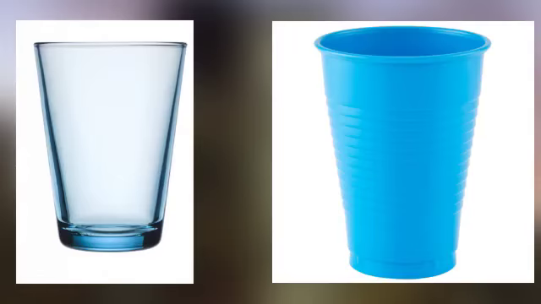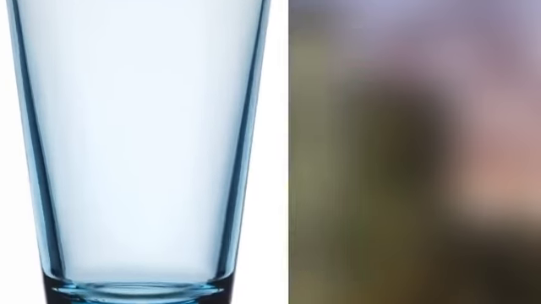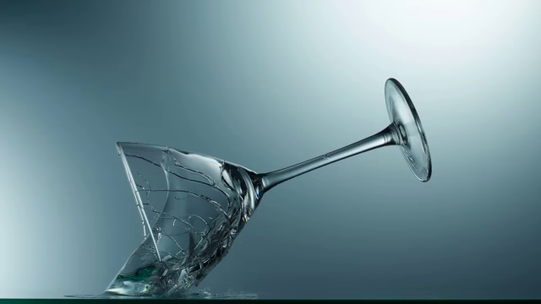Compare glass and plastic, for instance. A molecule in plastic contains thousands of atoms, all vibrating together to keep the plastic in one piece. Meanwhile, when we look at a molecule of glass, we can see that there are only 3 atoms inside of just one molecule. Therefore, a glass molecule is much smaller than a plastic molecule. This is why a plastic cup doesn't break when it's dropped, when a glass cup can shatter into pieces.